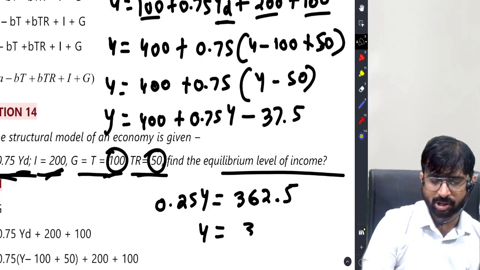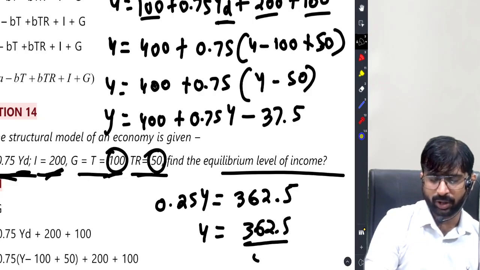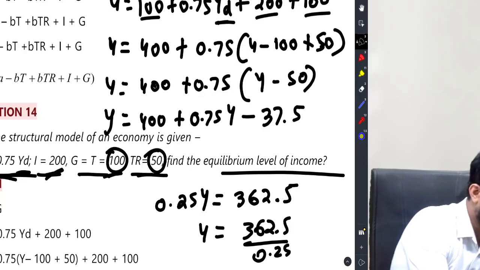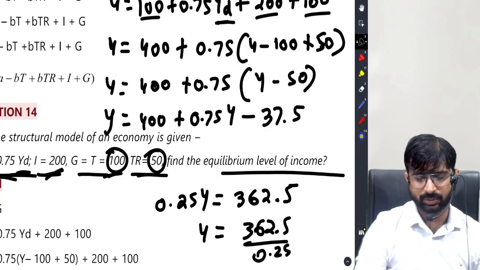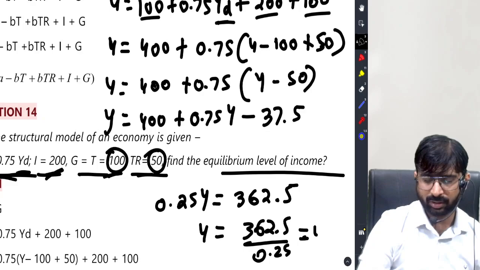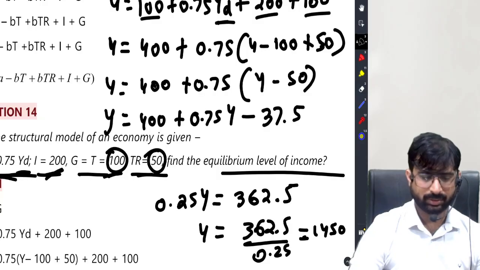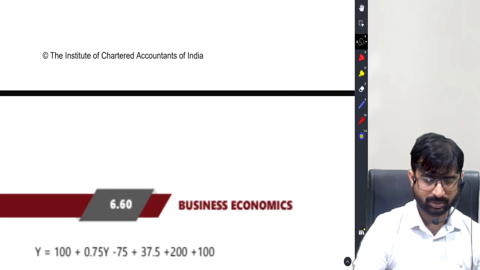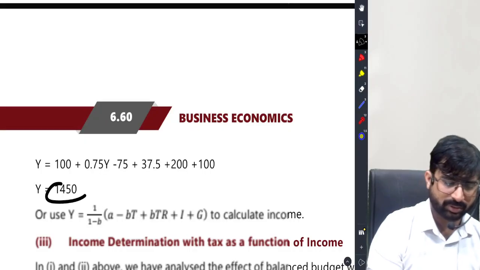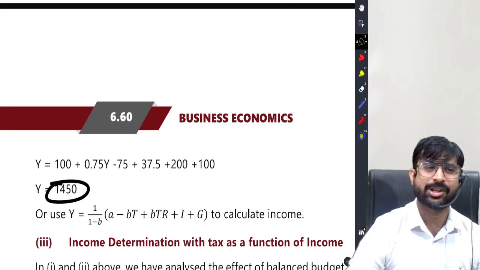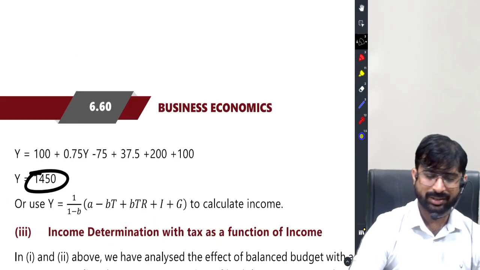Y is 362.5 by 0.25, which is 1450. Game over. 1450. I did that right.